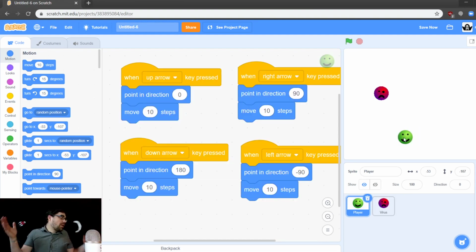Just like we are all sheltered inside our homes to make sure the virus doesn't get us, we want to build a home for our little self, to make sure that he or she can stay safe from the viruses also. Now this is going to be a little more advanced AI. We're going to use an if-else block so that there's more decision making going on by the computer. Okay?